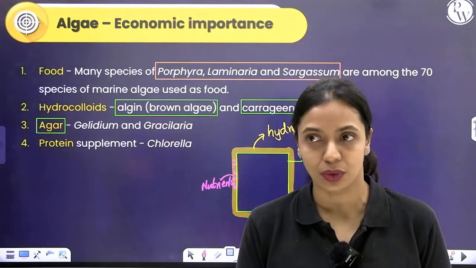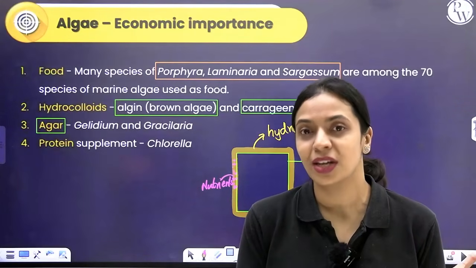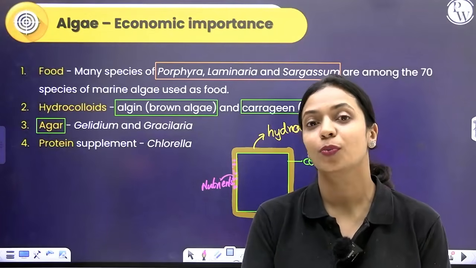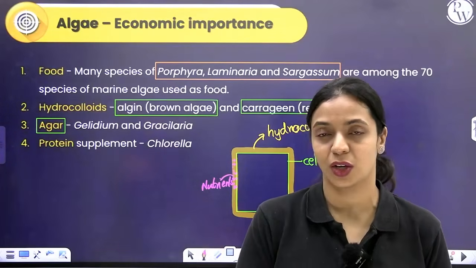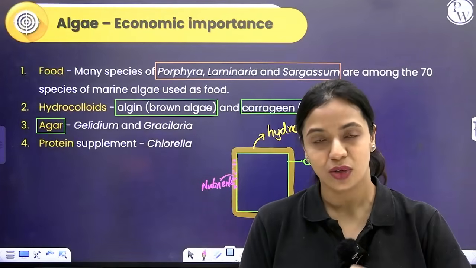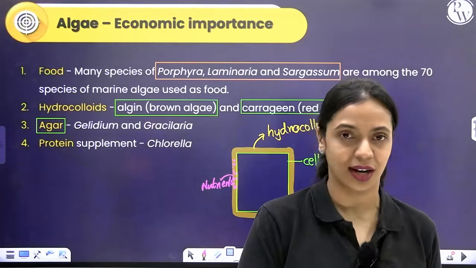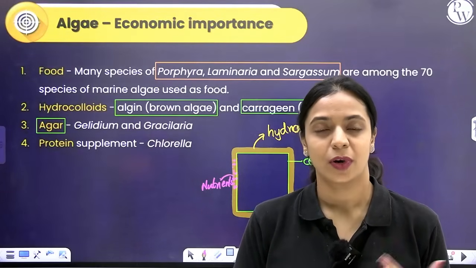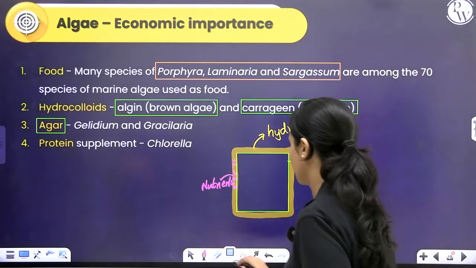Whenever you want to grow certain microbes like bacteria and fungi, there is a nutrient medium that we prepare in the labs, which is kind of jelly-like. To prepare the nutrient medium and give it a jelly-like consistency, we make use of something called agar. Or if you like cooking and baking, you know that even while preparing jellies, ice creams and tarts, agar is used. That is obtained from organisms called Gelidium and Gracilaria, both of which are red algae.